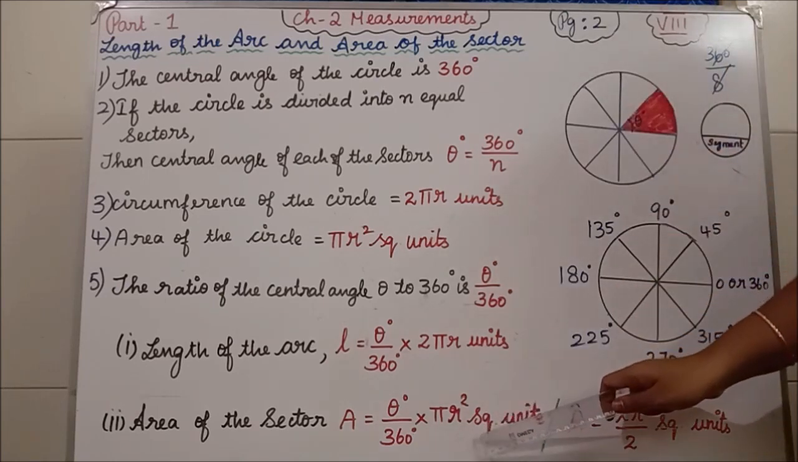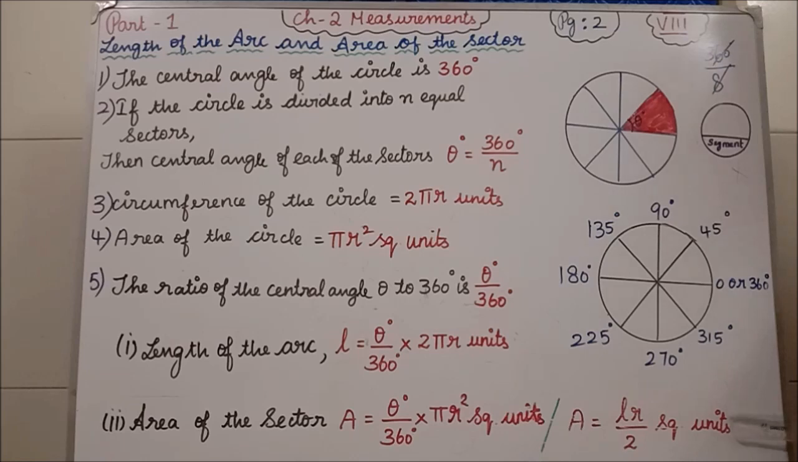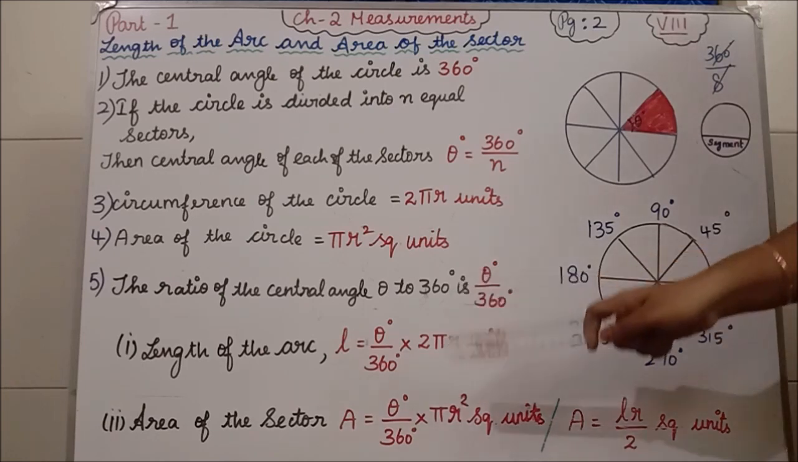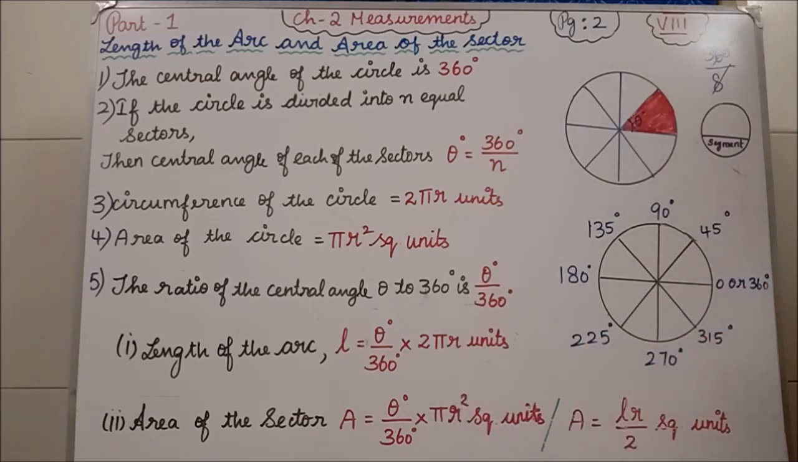You can use either this formula or that formula. Where do we use which? If the question gives the L value, you can apply this formula. If the question does not give the L value but gives the theta value, you have to use the other formula. Clear all of you? So another formula for area of the sector is L r divided by 2 square units. Clear students?